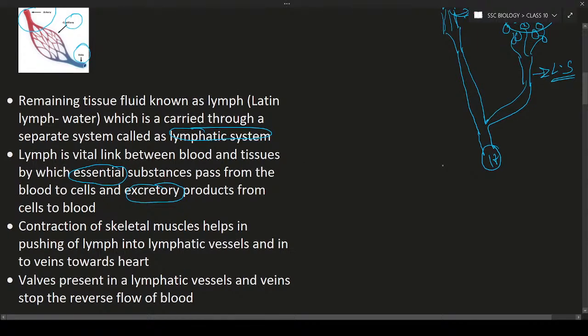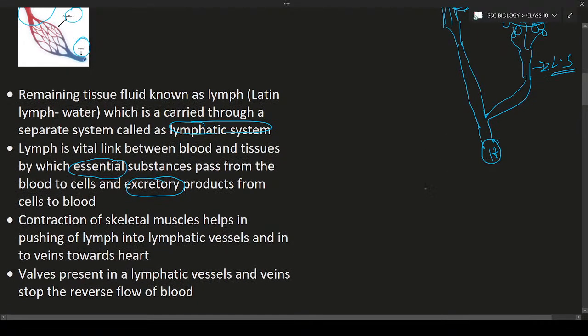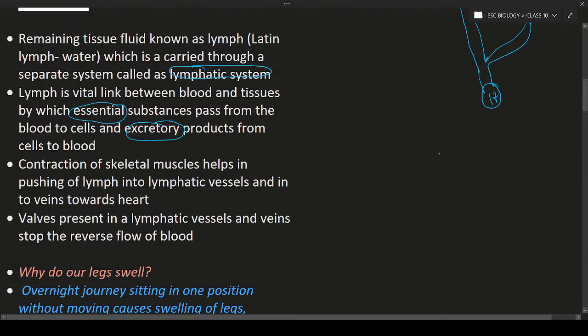So how will the lymph be transported again into the venous system? That is the main question. Here you see there is a contraction of the muscles. When the muscles are contracted, what will happen? Some amount of pressure is applied on the lymphatic vessels. That pressure makes the lymph move through the lymphatic vessels, and again from the lymphatic vessels into the vein, that is, towards the heart.